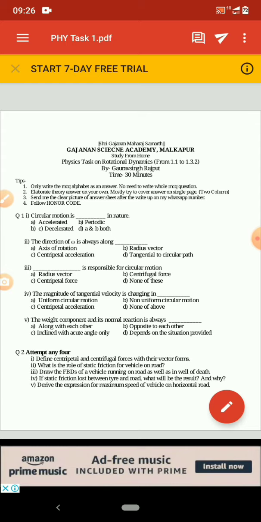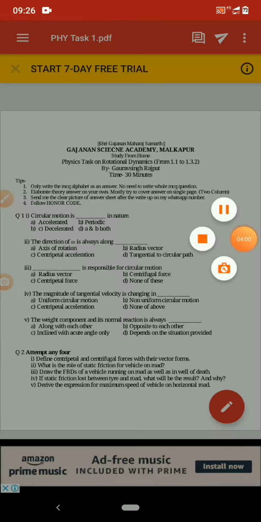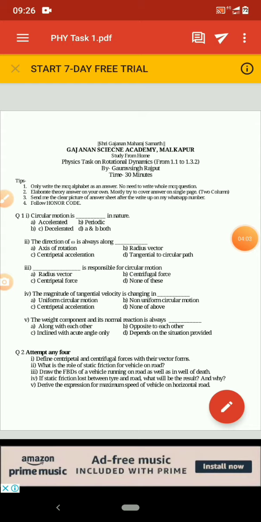That means the circular path followed by that object does not take the same time period for each rotation, and if this is occurring, the particular circular motion is non-uniform. Hence option B is correct.